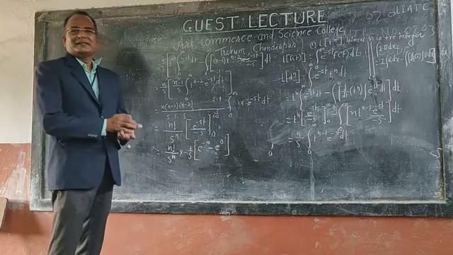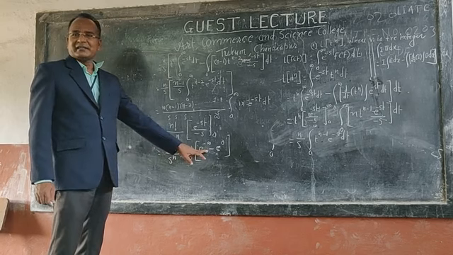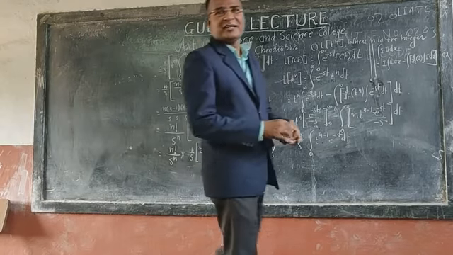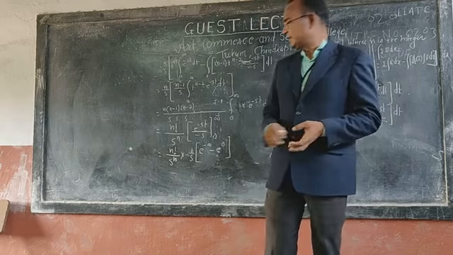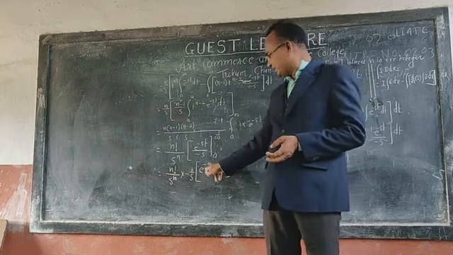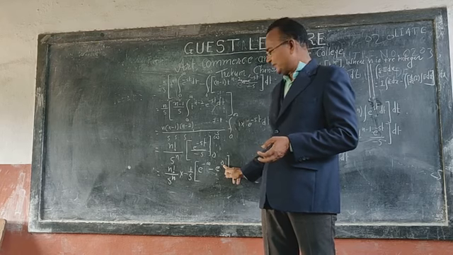Does everybody get it? Now, e to the power minus infinity indicates that it is the lowest value, meaning the value of e to the power minus infinity is 0, and e to the power 0 is 1.